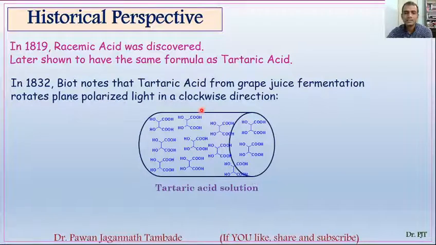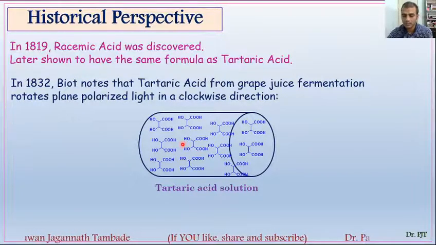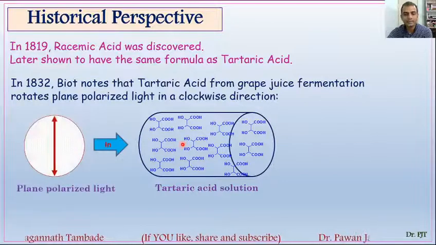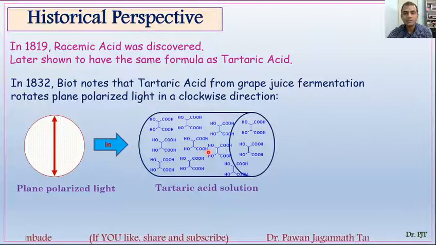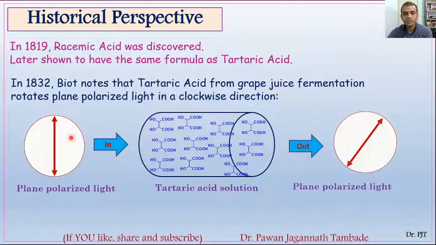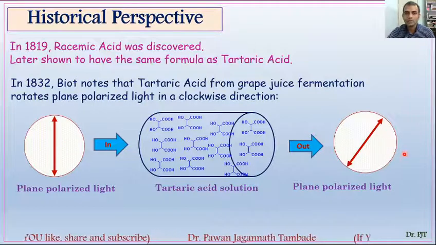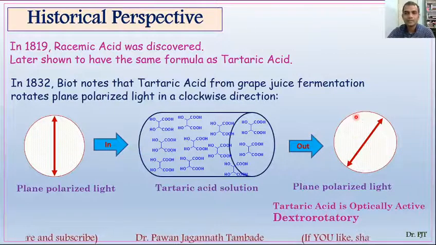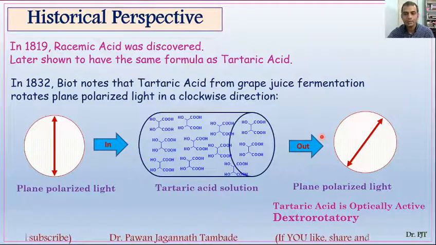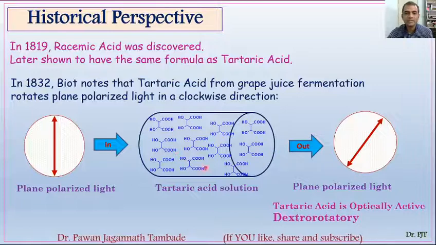For this, he took a solution of tartaric acid and exposed that solution to plane polarized light, and he found that this tartaric acid solution is able to rotate the plane of the plane polarized light to some extent to the clockwise side, and he concluded that tartaric acid is optically active and it is dextrorotatory. So this is the first experiment with tartaric acid.